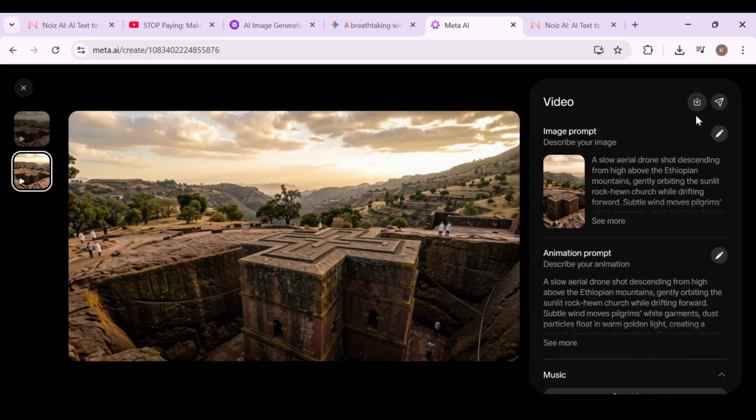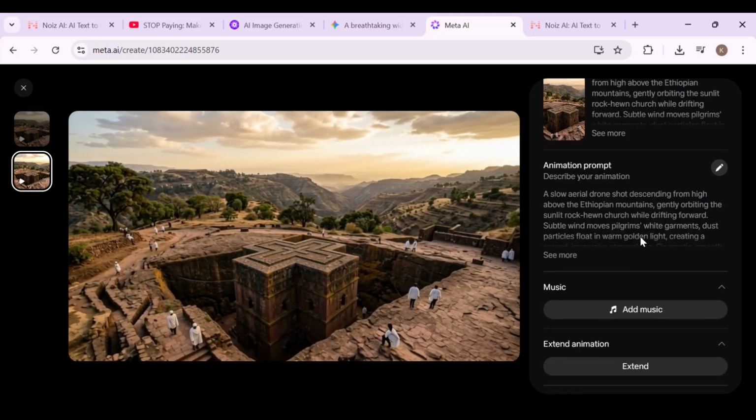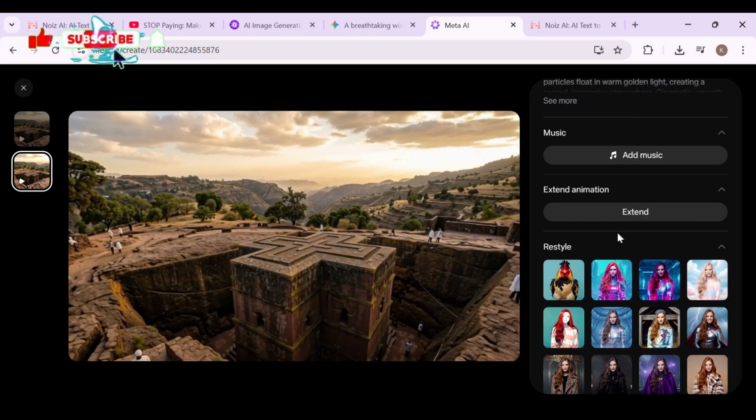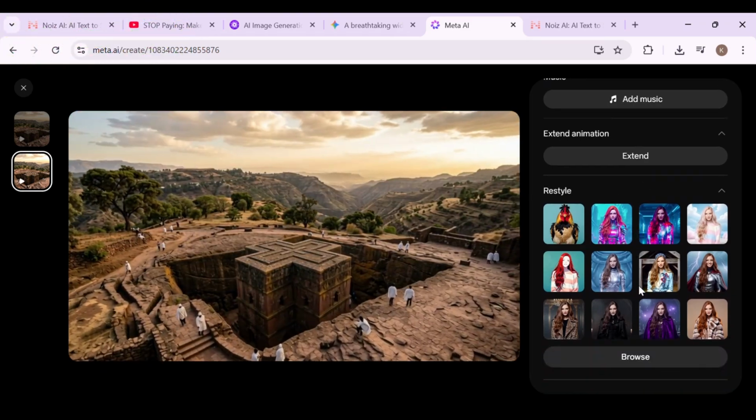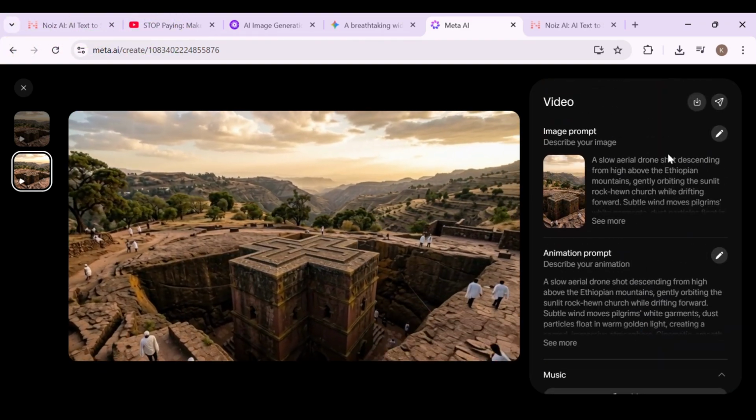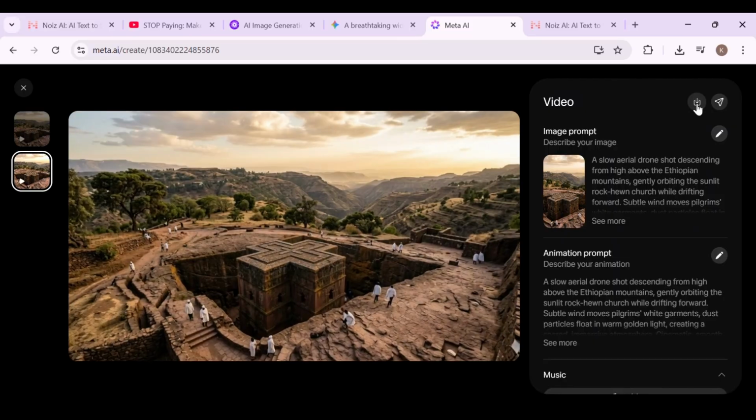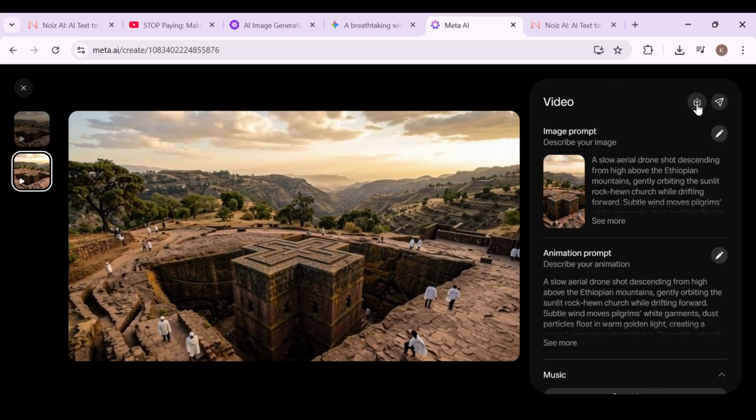Once you're happy with the result, just click download and save it to your device. And just like that, you've turned a single image into a professional video scene. Now repeat the same process for the remaining scenes, and within minutes, your entire video starts coming together.